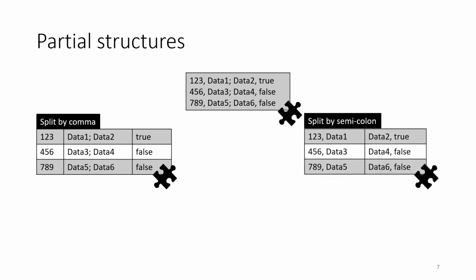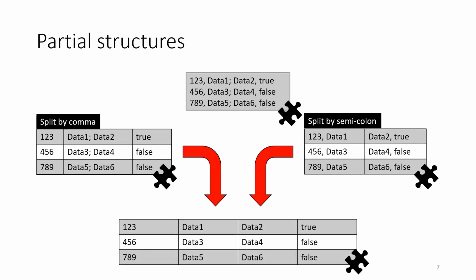And the result of splitting the lines by the semicolon delimiter is yet another partial structure. Partial structures can be combined to form a new partial structure. For example, the comma split partial structure and the semicolon split partial structure can be combined to a partial structure split by both delimiters.